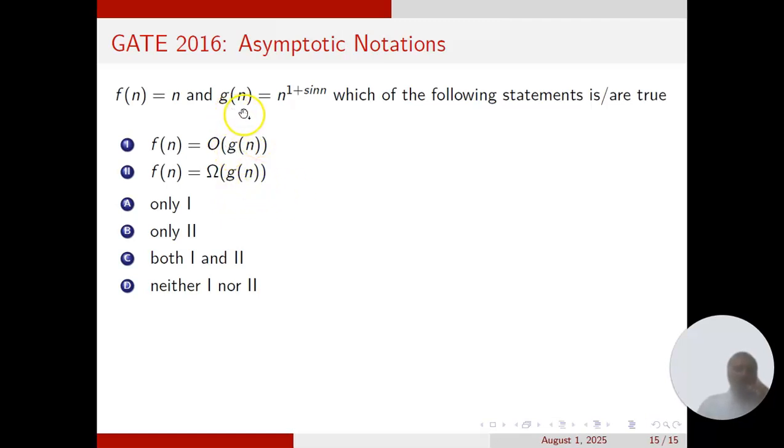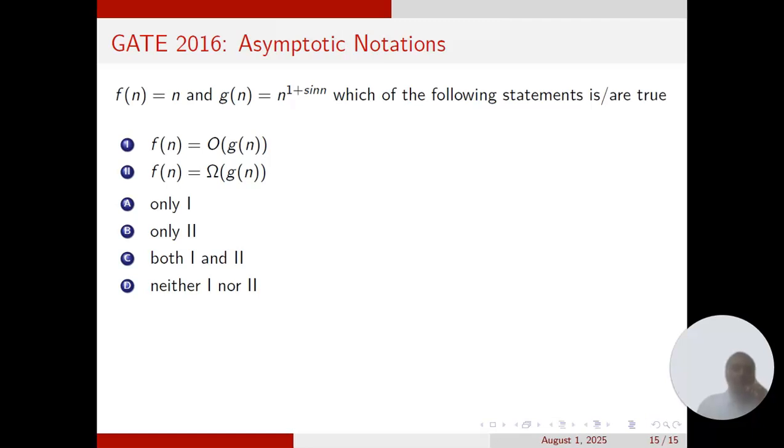Now, this depends on the g of n function. The g of n is given as n power 1 plus sin n. So it depends on what is the behavior of sin n for large values of n, or when n tends to infinity. Sin n does not have a single determined value when n tends to infinity. It oscillates between -1 and 1.